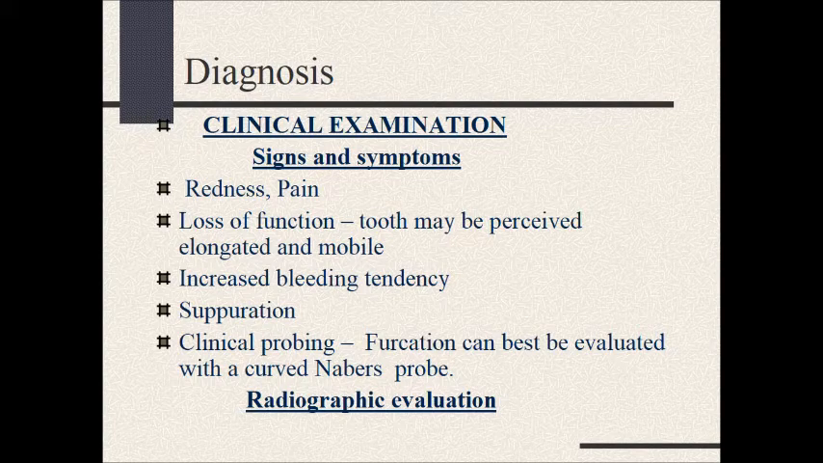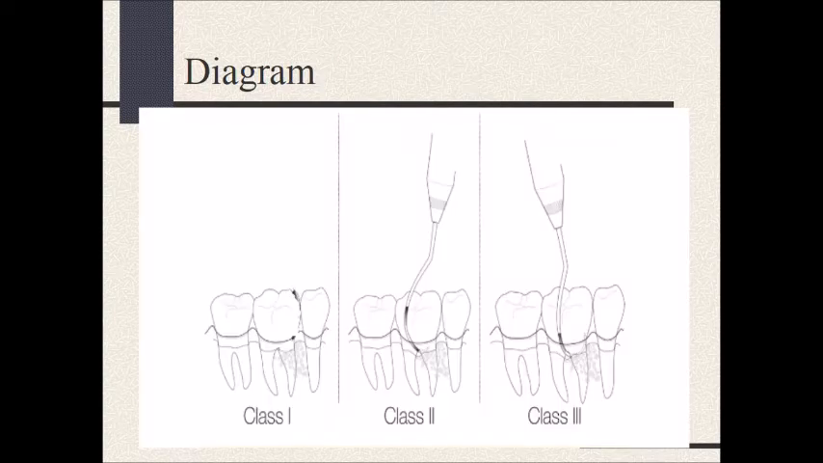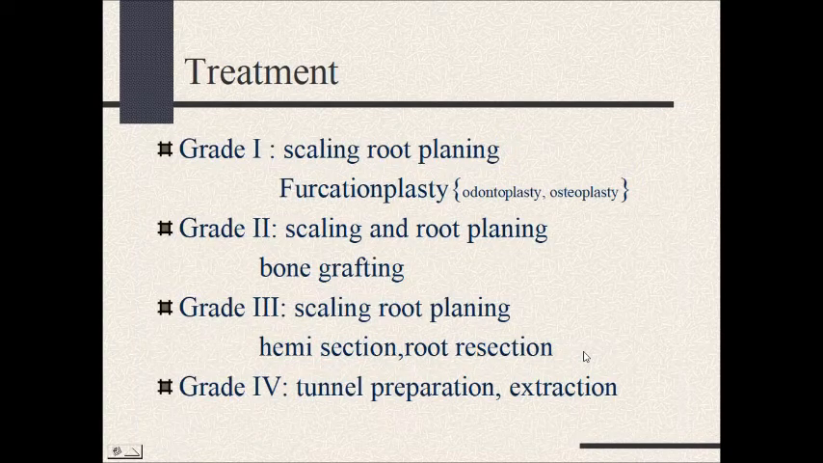Clinical probing: furcation can best be evaluated with a curved Nabers probe. And you can draw the diagram if you are good at drawing. Grade 1, initial bone loss. In grade 2, it will be a cul-de-sac. The instrument cannot pass through the furcation area, and the area is still covered with the soft tissues. And in grade 3, through and through, the instrument can pass through the furcation area. And in grade 4, soft tissue as well as bone loss will be there, the area will be clinically visible.